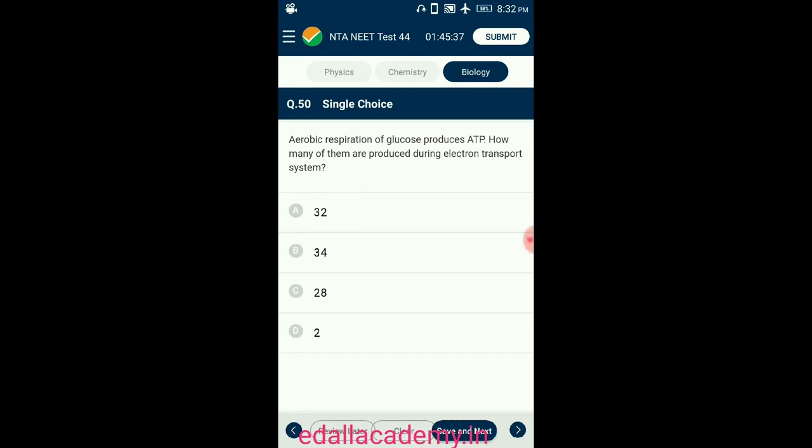Thus 30 ATP molecules will be formed from them. One molecule of glucose also produces 2 FADH2 from Krebs cycle. Thus 4 ATP will be formed from them. Thus the total ATP produced from the electron transport system is 34. So the answer for this question is option B.